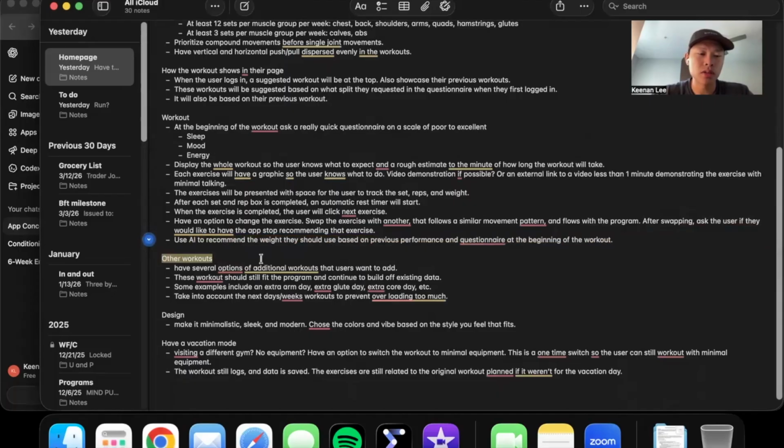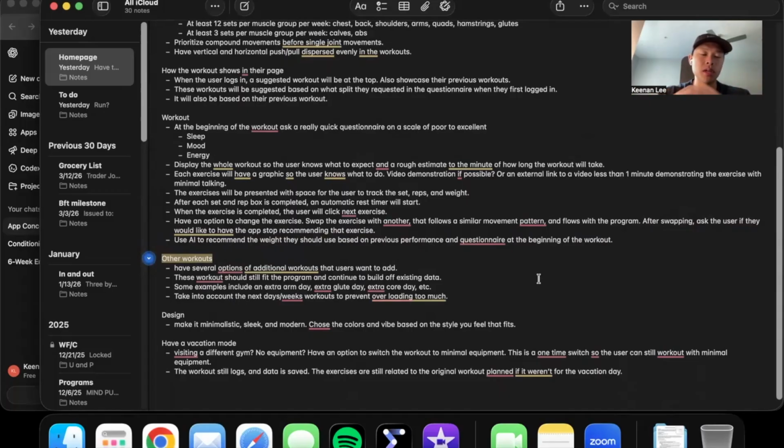Have other workouts. So this one I thought was pretty important. So if someone wants to train core more often, someone wants to train glutes more often, there will be an additional tab to add other workouts. So like if you want to add extra glute day, add an extra arm day, then they can have the ability to do so, while the AI will recommend that day and also use that data to help with programming for the future too.